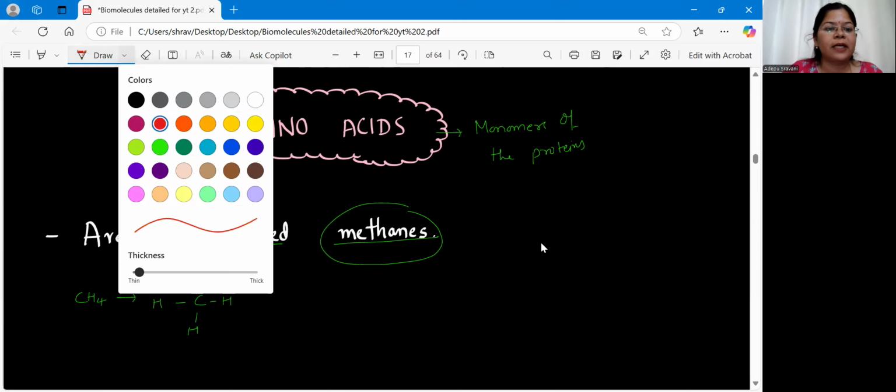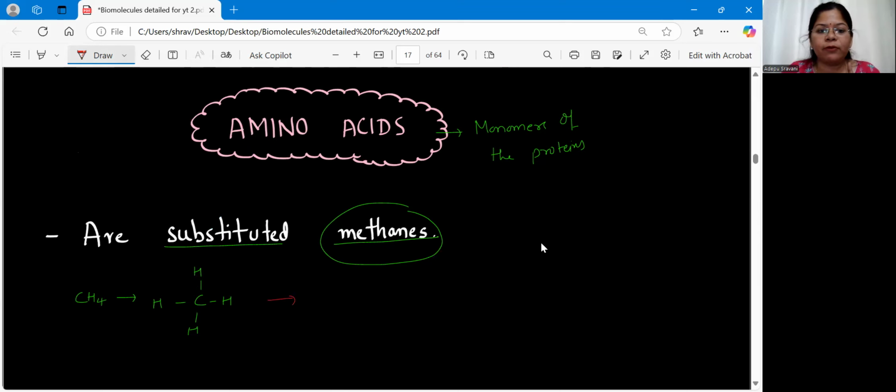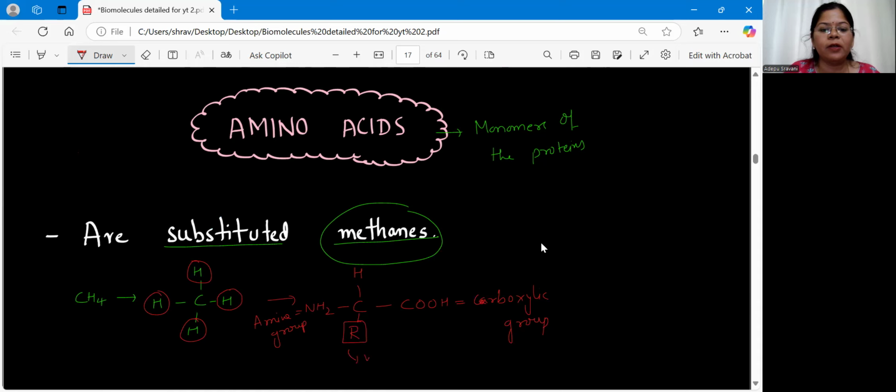So if I explain this here, now here we have hydrogen. Let me consider this hydrogen. This hydrogen is replaced by one carboxylic group. Now this hydrogen, I'll be replacing it with one amine group. Now this hydrogen, I'll keep it as it is, whereas the fourth hydrogen, I will replace with a variable group, which I call R.